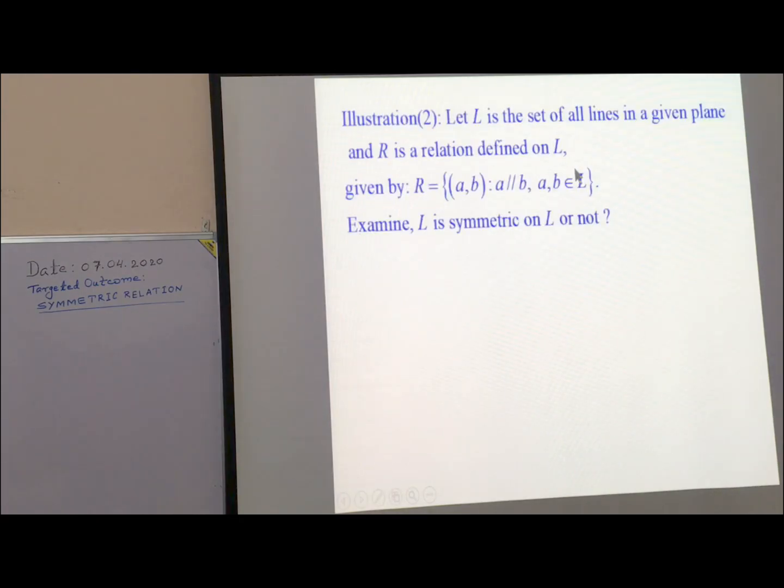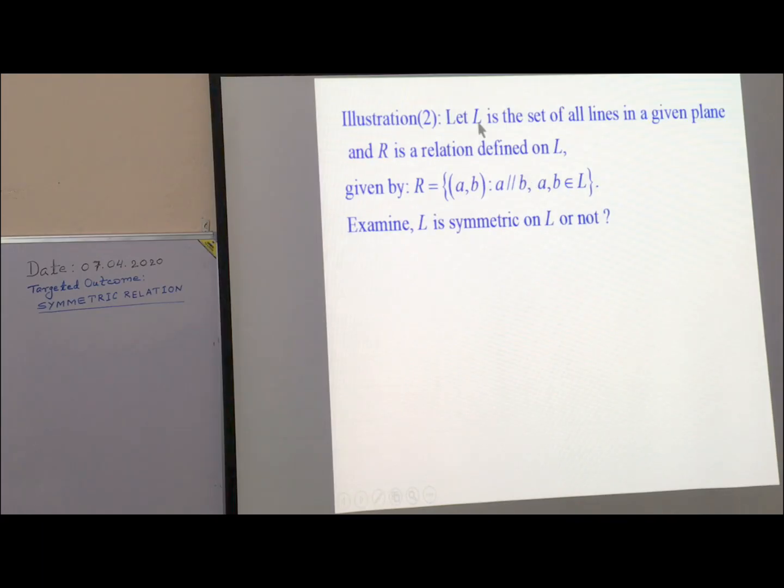Observe this example. L is the set of all lines in a given plane, and R is a relation defined on L given by this: ordered pair AB will be in R if A is parallel to B. We took this example in reflexivity also.